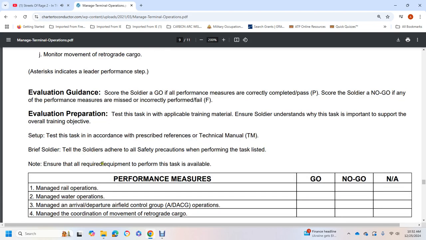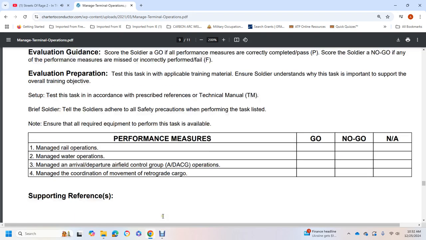Note: ensure the required equipment to perform the task is available. Performance measures: go, no-go, not assessed, not applicable. 1. Manage rail operation. 2. Manage water operation. 3. Manage arrival, departure, airfield control group operations. And 4. Manage the coordination of movement of retrograde cargo.